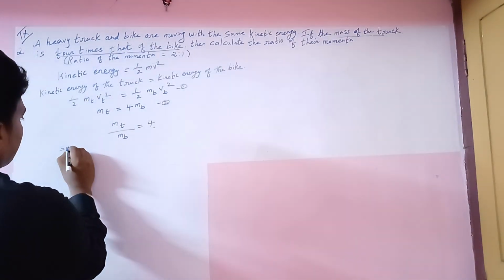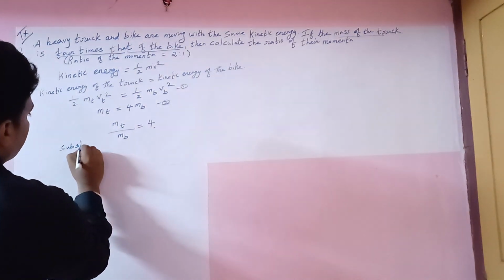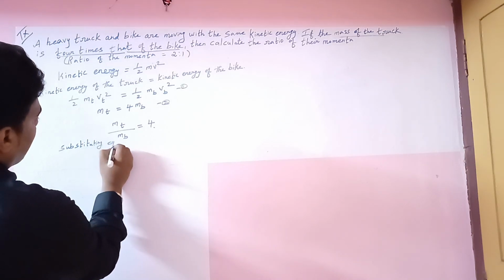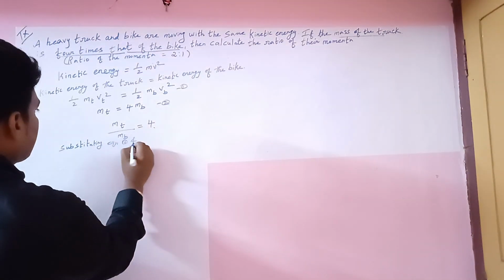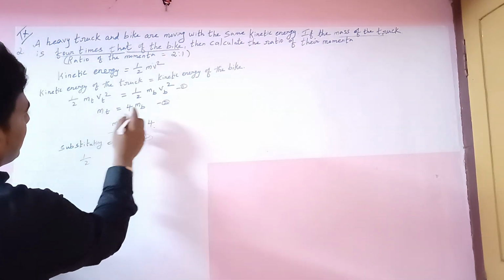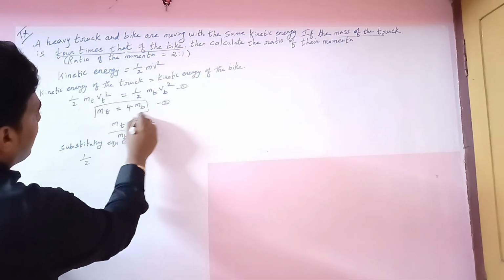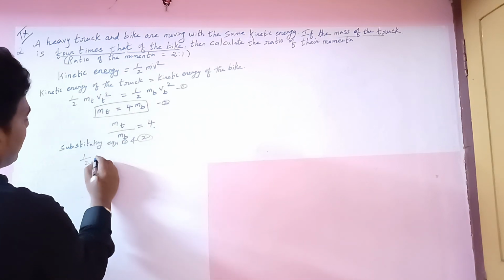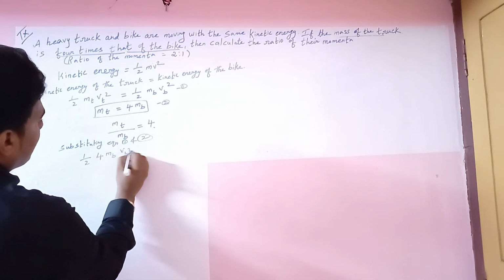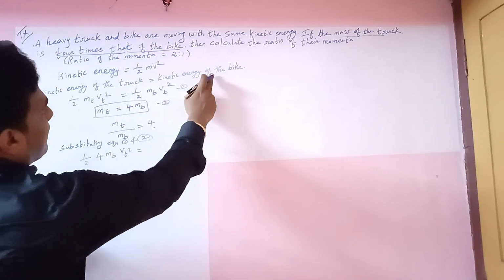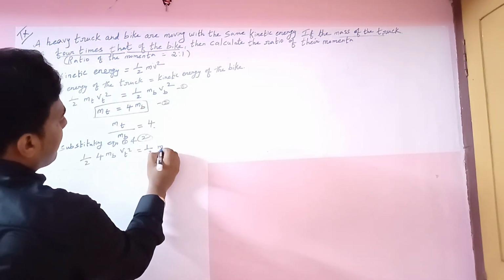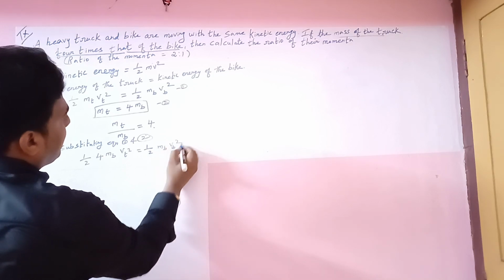Listen here, substituting equations 1 and 2. So 1 by 2, what is the mt value? 4 mp. So substitute 4 mp vt squared, which is equal to the kinetic energy of the bike, already written as 1 by 2 mp vp squared.